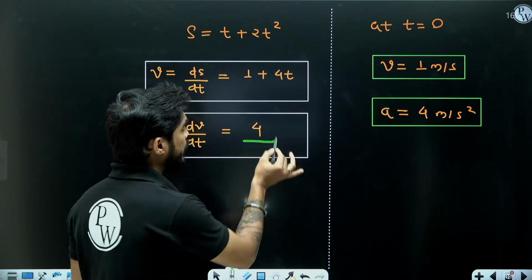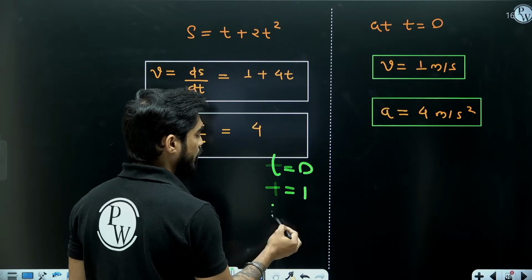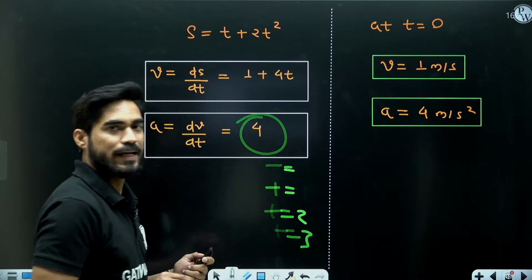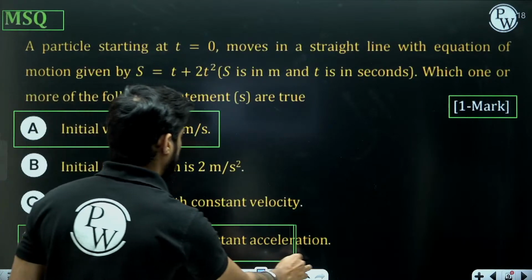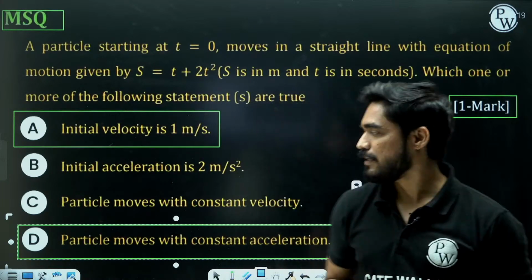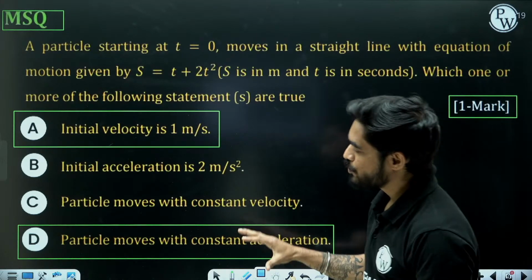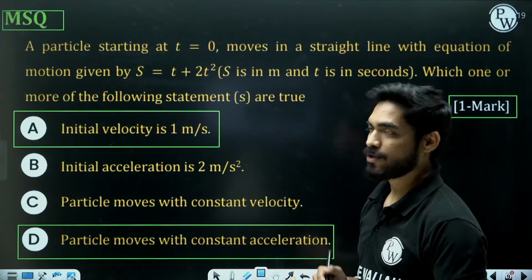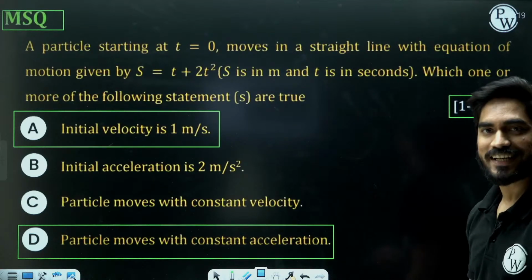So it doesn't matter what time it is, t equals 0, t equals 1, t equals 2, t equals 3, a will remain constant, 4 meter per second square. So the second answer is D, particle moves with constant acceleration. So only two statements are correct, A and D. Initial velocity is 1 meter per second. Particle moves with constant acceleration.